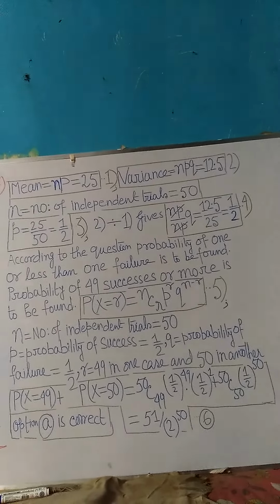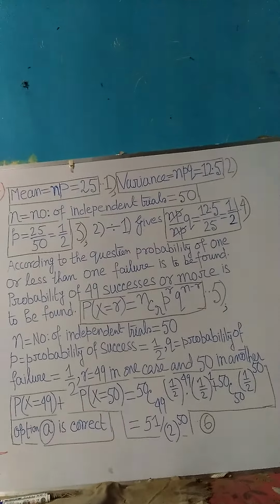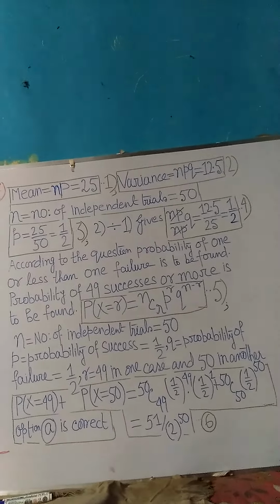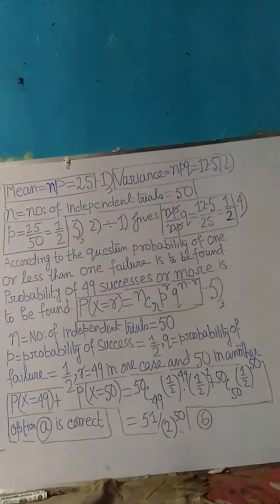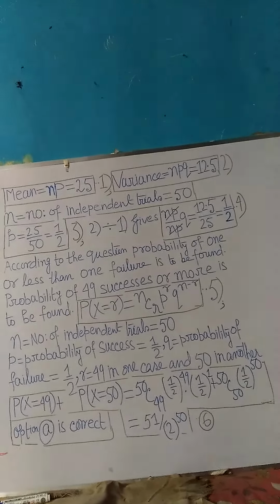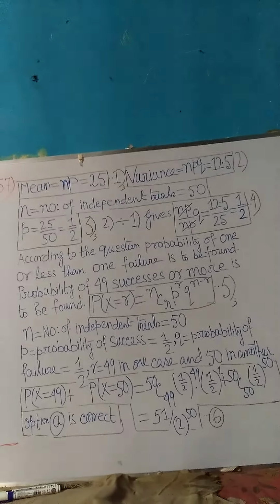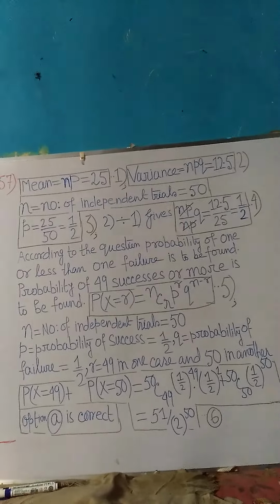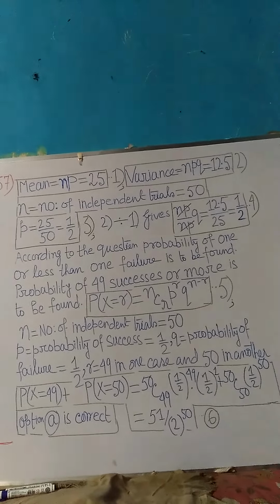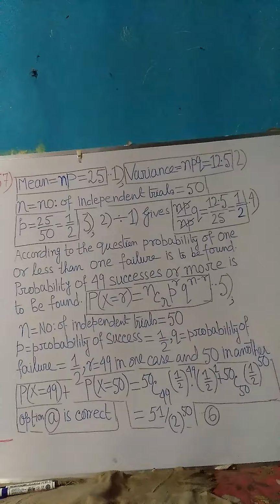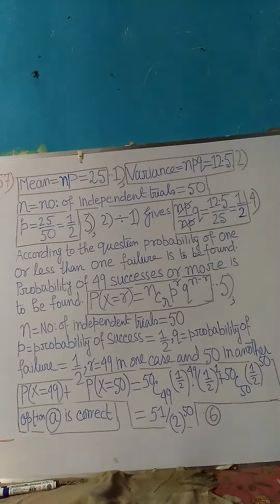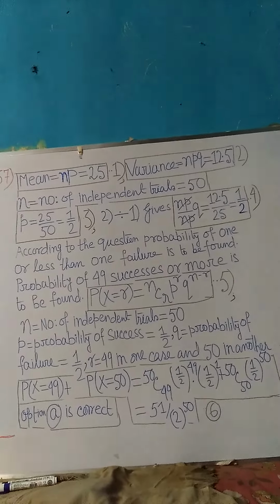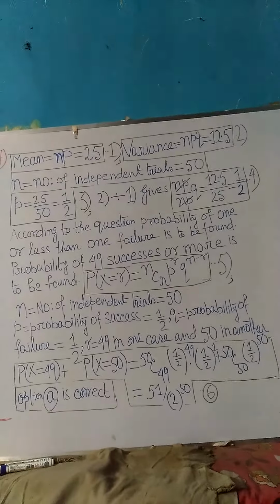And further, equation 2 divided by equation 1 gives q equal to 12.5 by 25 equal to half, which is equation 4. Equation 3 and equation 4 might be small equations, but they have plenty of relevance and importance for the problem. So please pay attention to those two equations, equations 3 and 4.